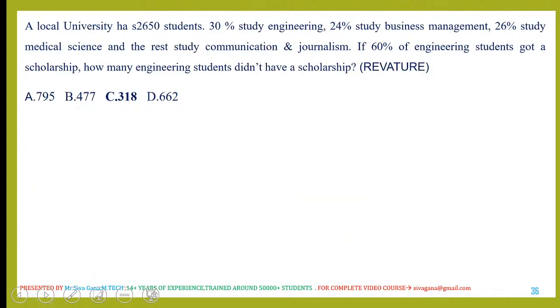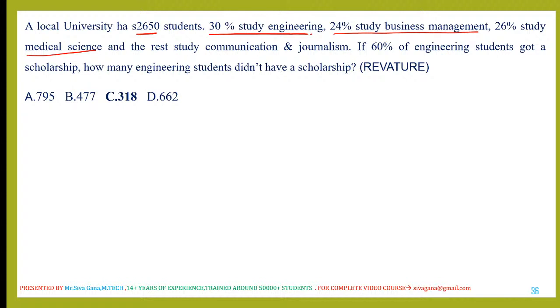Next question. A local university has 2650 students. 30% of the students are engineering, 24% are business management, 26% are medical sciences, and the rest study communication and journalism. 60% of the engineering students got a scholarship. How many engineering students did not get the scholarship? Percentages, a very important topic for placements.